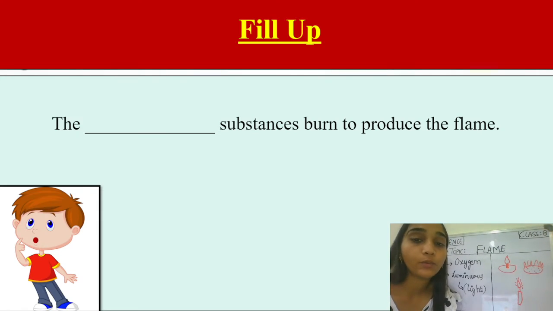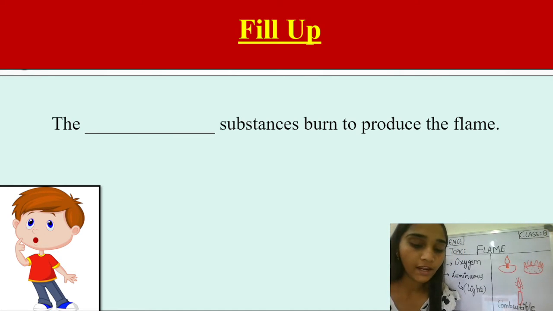And students, now a question time for you. You have to fill in the blank and write your answer in the comment section: the dash substance is burned to produce the flame. Yes, which are those substances? Very good students. Those are the combustible substances burned to produce the flame. Very good, all of you.